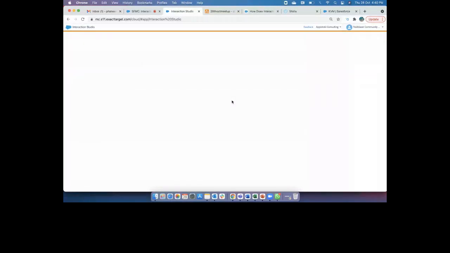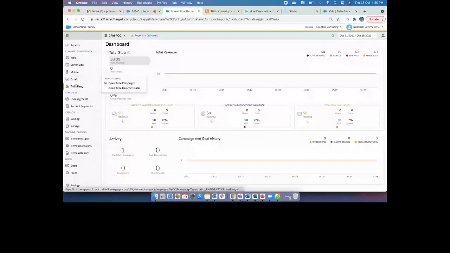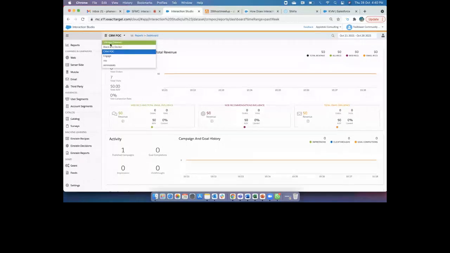So step number 1, in order to integrate any website, team, any website or mobile app, you can see here, you can have a web campaign, server-side campaigns, mobile, email, third-party integration. These are all the channels in the campaign where you would like to connect with your Interaction Studio platform. So currently, the first step is you have to create a dataset. If you have any questions, you just click on manage datasets, and from here you have to create a dataset.